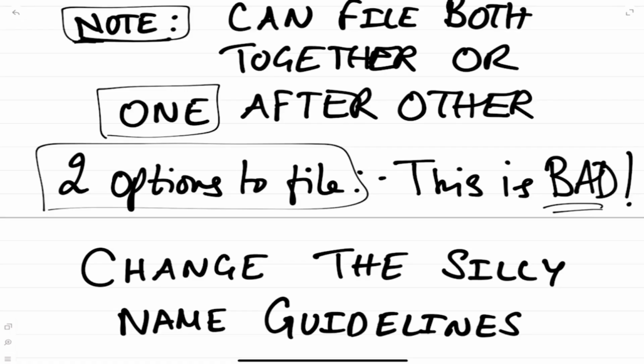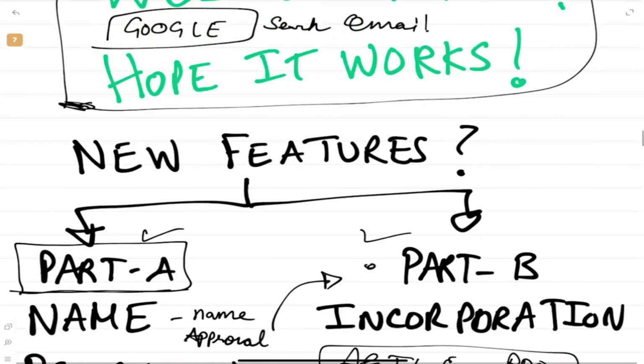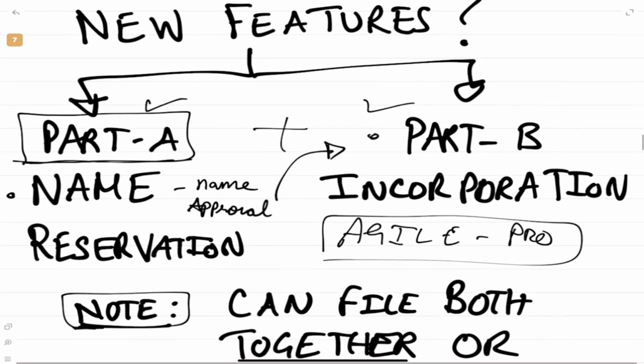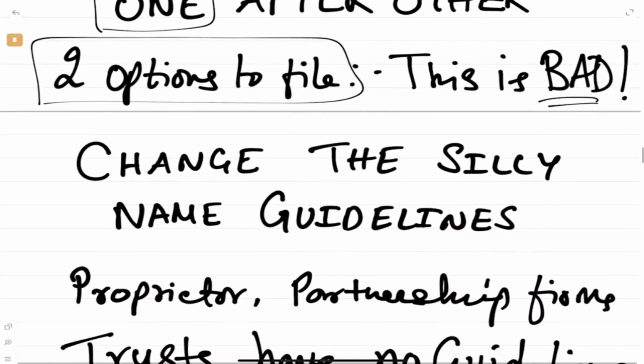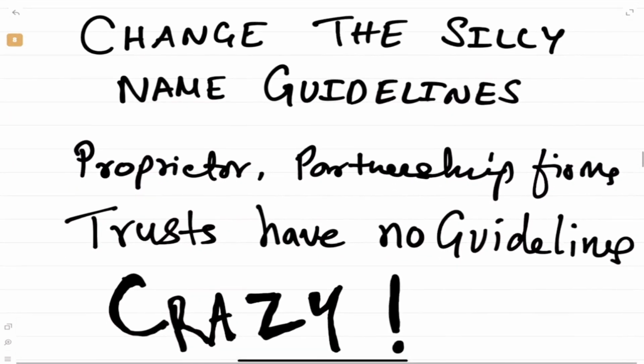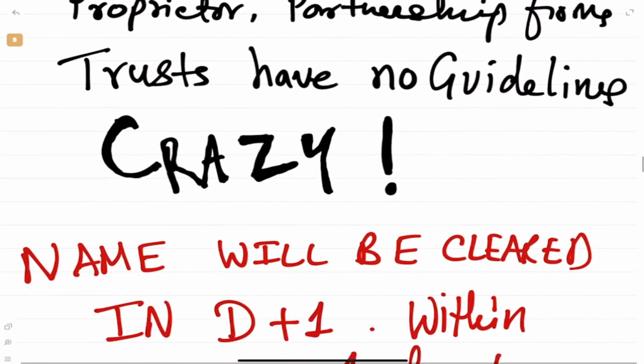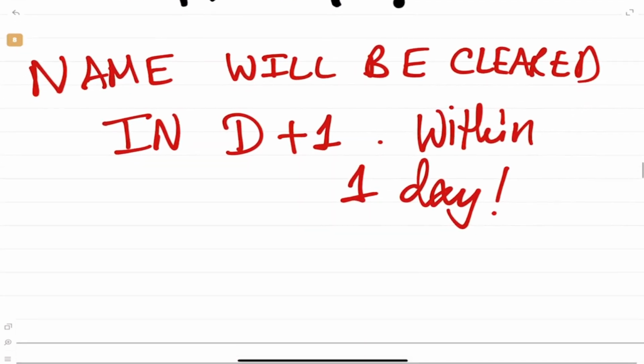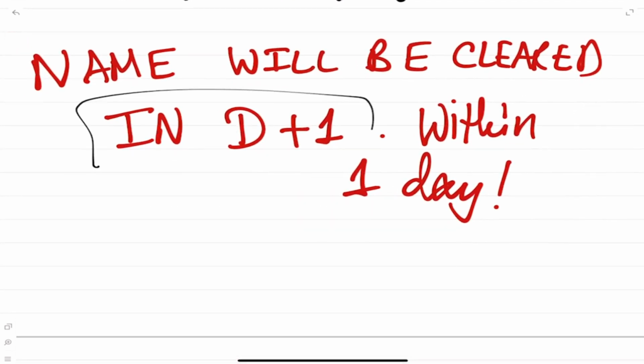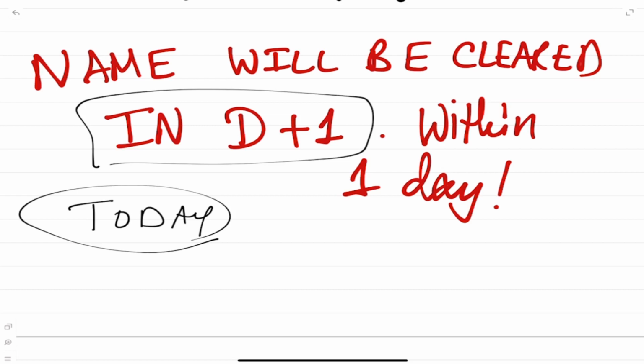So it should be simple. It should just be one part, instead of part A plus part B. Anyway, now we don't have it. Let us see. So as I told you, change the silly name guidelines, correct? Name will be cleared within D+1. That is, if you file for a name today, the date of filing plus 1 day, it will be cleared.